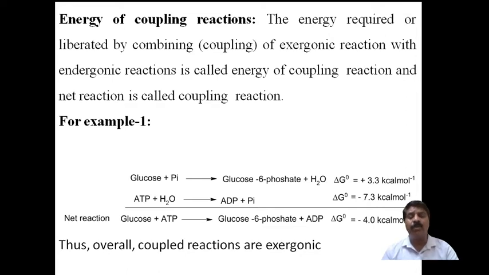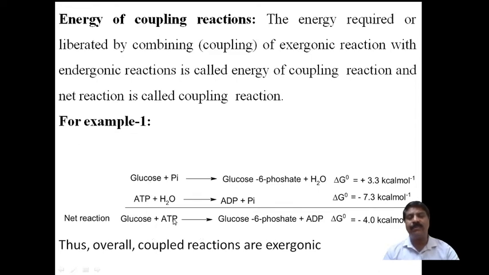In metabolism, the total net energy absorbed or liberated is important. Therefore after combining, the water molecule gets cancelled, and the inorganic phosphate on the left side and the right side is cancelled. The remainder you write as it is.